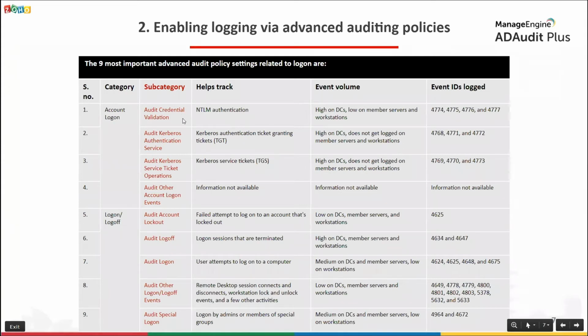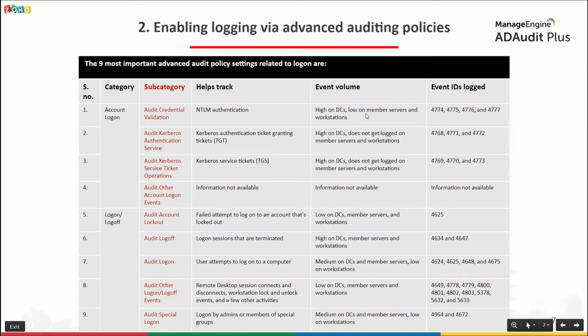The first entry, audit credential validation, belongs to the account logon category. It helps track NTLM authentication activity. This is an important category because the default authentication that Microsoft employs to authenticate users is Kerberos authentication. So when NTLM authentication is used, such activities need to be tracked. And once you enable the audit credential validation setting, the event volume that gets generated is high on DCs and low on member servers and workstations, which is typical of all authentication activity.